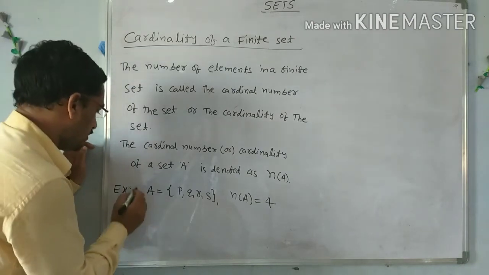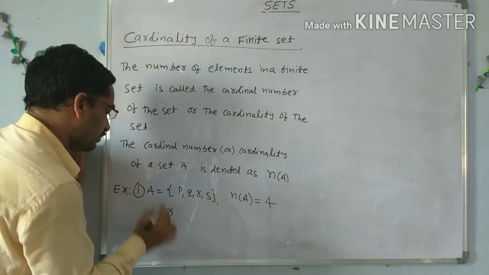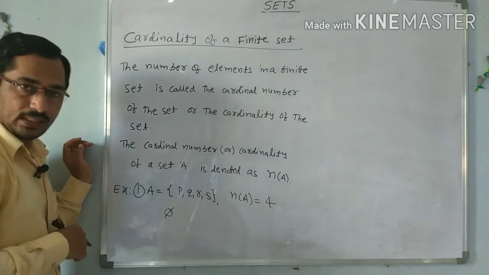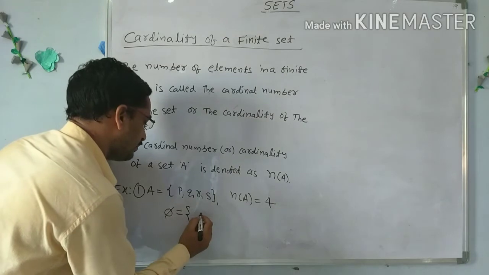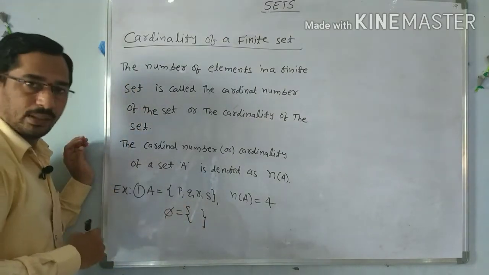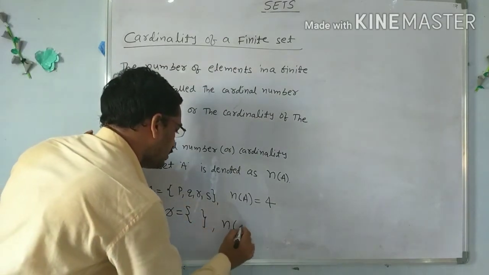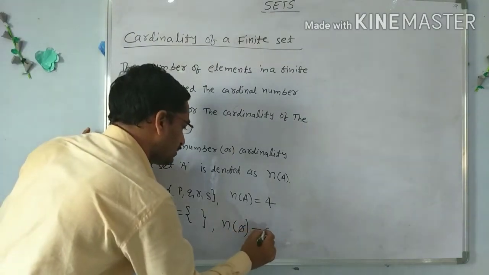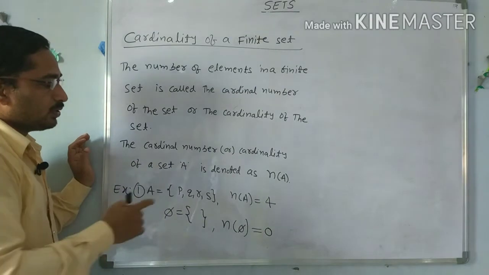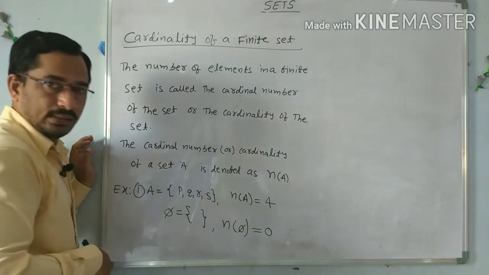Next, the second example, the empty set. What is the cardinality of the empty set? Is there any element in the empty set? No, the empty set does not contain any element. So n(φ), the cardinality of the empty set, is 0.